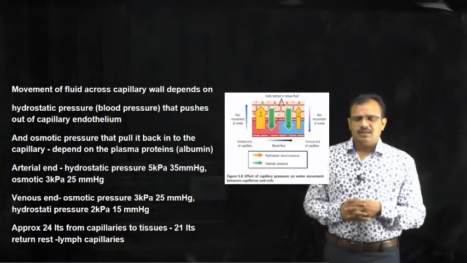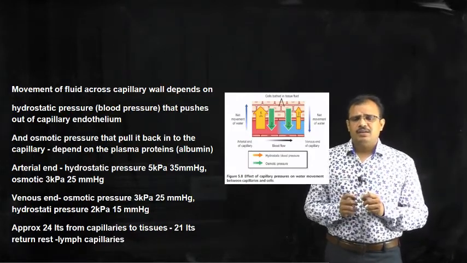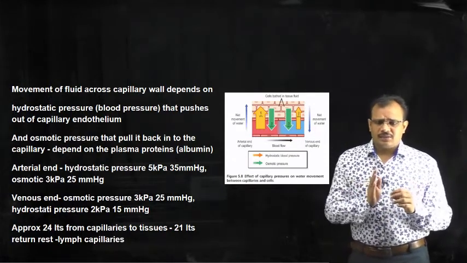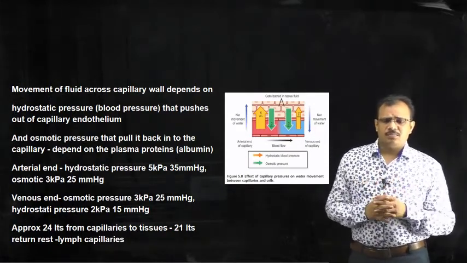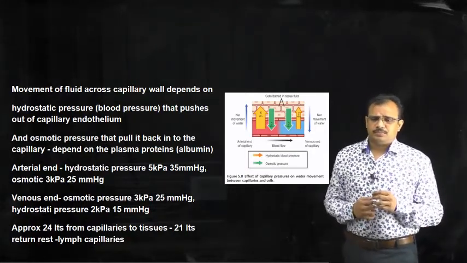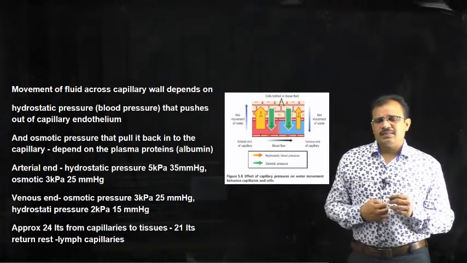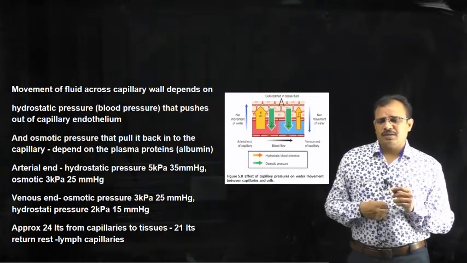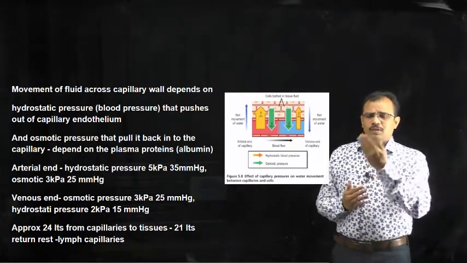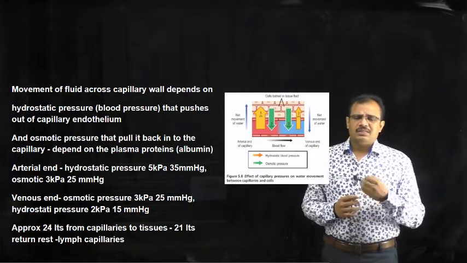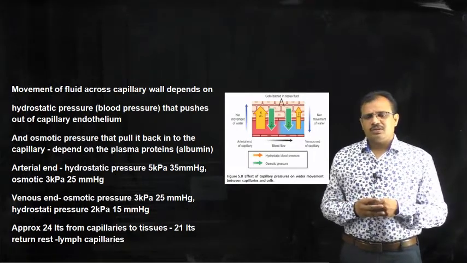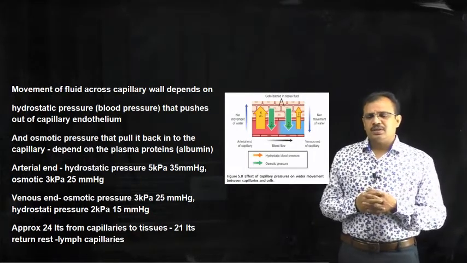So let us see how these pressures differ in the blood capillaries. We have seen the blood capillaries have an arterial end which has oxygenated blood and a venous end which has deoxygenated blood. The hydrostatic pressure in the arterial end is 35 millimeter mercury, whereas the osmotic pressure is 25. So it is less, and more fluid will go into the tissues. Whereas in the venous end, the osmotic pressure is 25, whereas the hydrostatic pressure is only 15. So more fluid comes back into the capillaries.